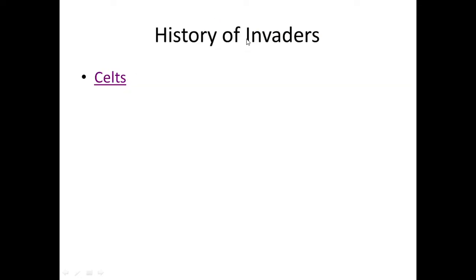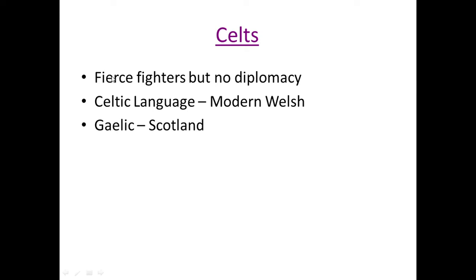So after the Celts, who invaded this part? You have to understand that the period of the Celts in England is the Iron Age. What does the Iron Age mean? Iron Age means the people started using iron tools in this period. The period is 600 BC, which means, as per the Christian calculation, 600 years before the birth of Christ. So the Celtic people were the first people who invaded the region of England.